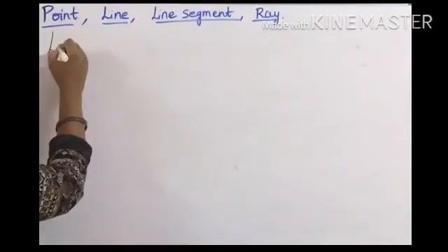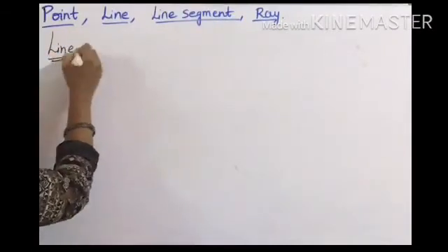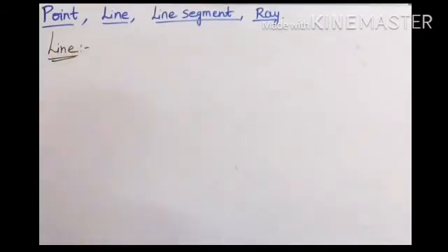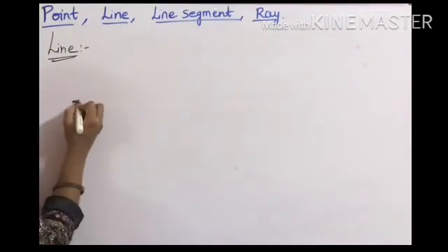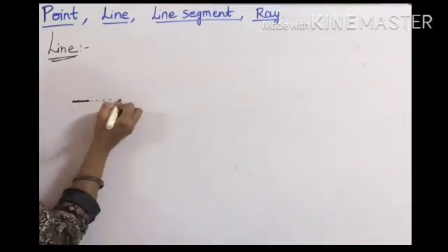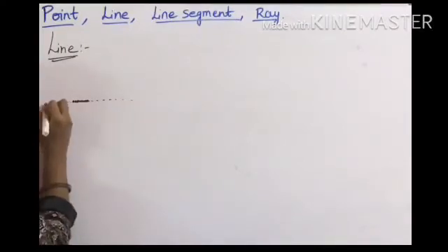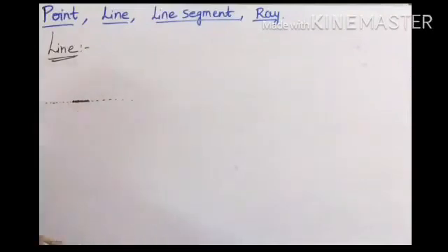Next, line. See, collection of points. Here this is a point, point here. This is a collection of points. If you keep like that, it extends, okay, both sides. So this indicates a line. Here a line is defined as a collection of points